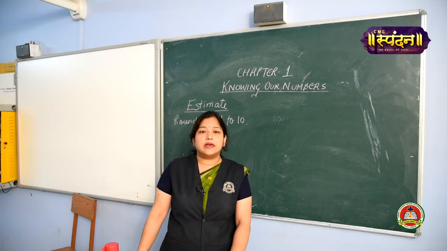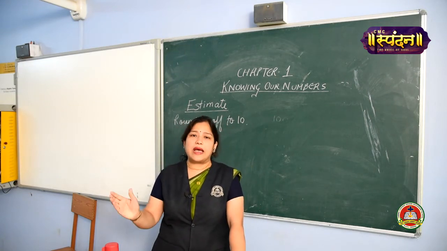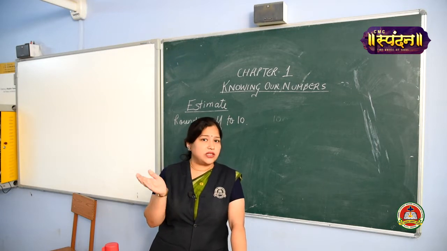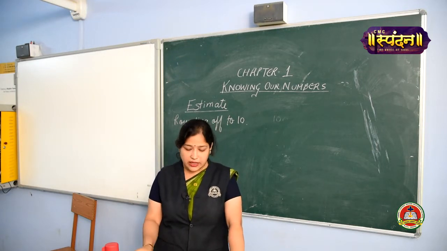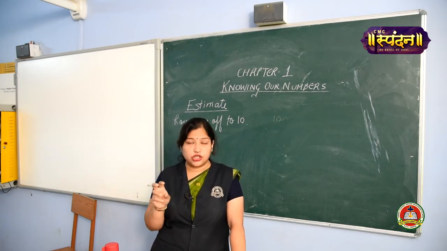Under that topic, we have learned the place value chart. You all remember ones, tens, 100, 1000 and so on. That is the place value chart, where we know the place value of every digit of a number.